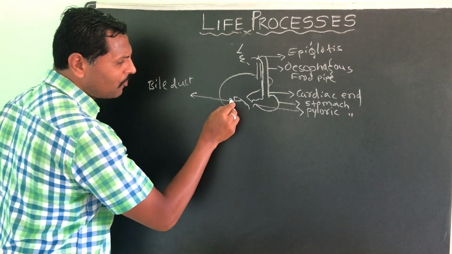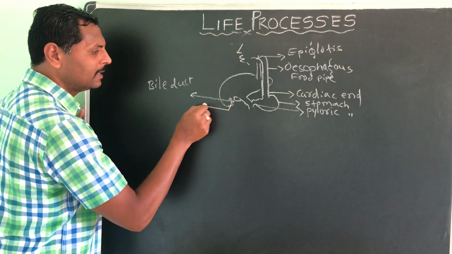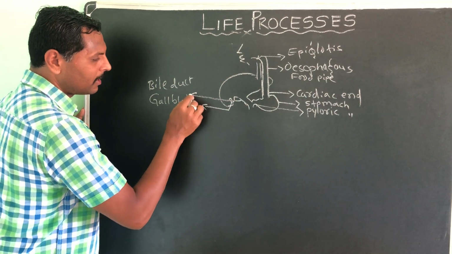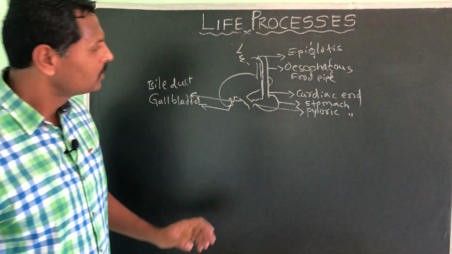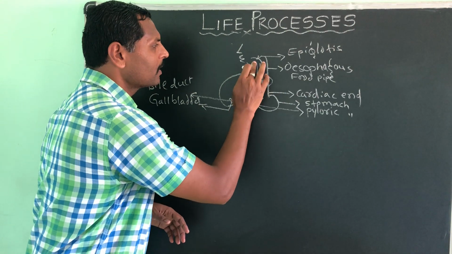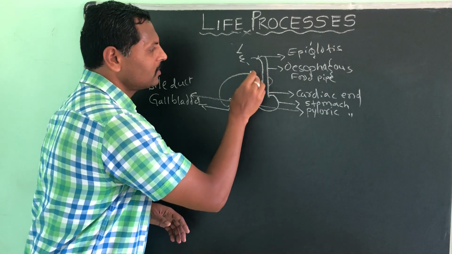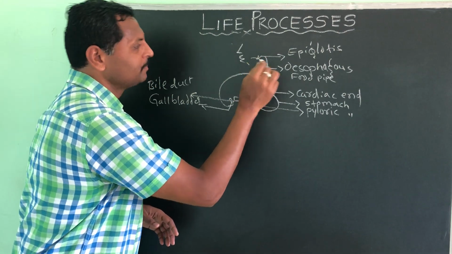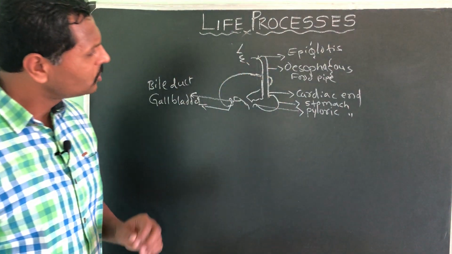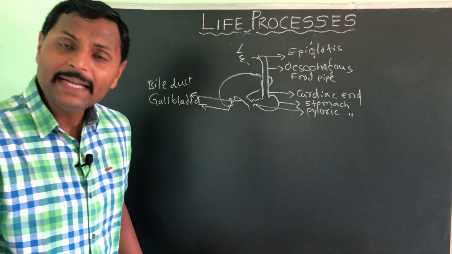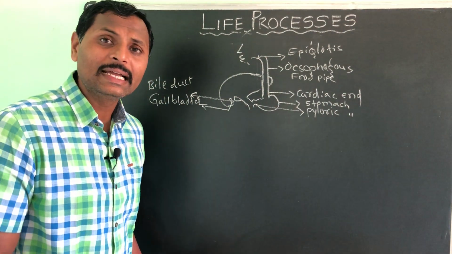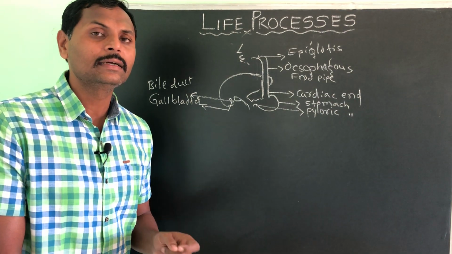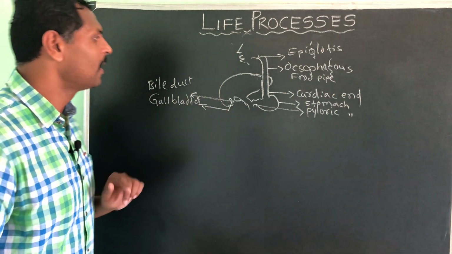And a small folding I had shown here, that is the gallbladder. I will rub this windpipe, it is not necessary, I drew that in the beginning just to make you understand. In many competitive exams, they may ask what is the biggest internal organ or the biggest gland inside our body, that is the liver only.